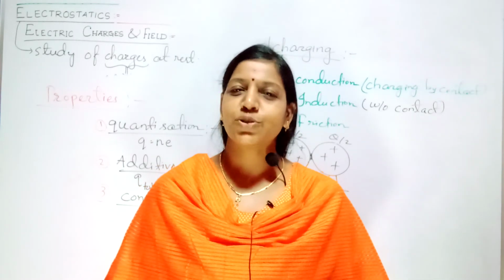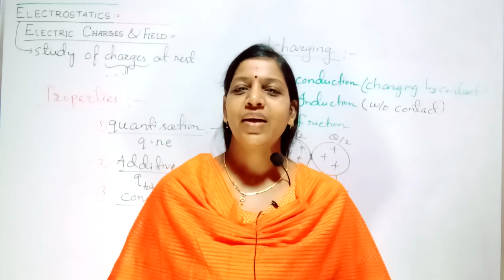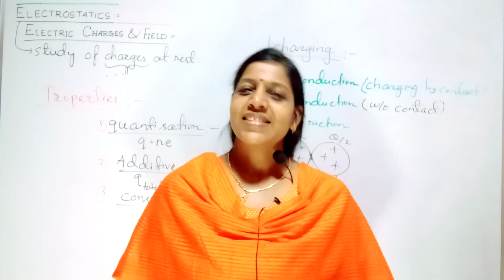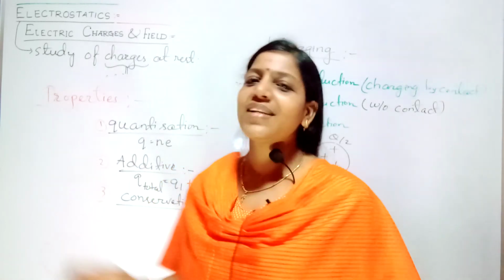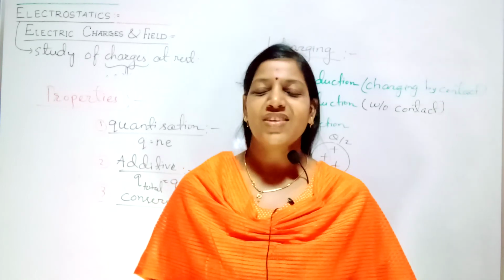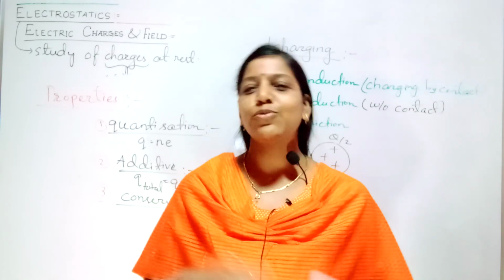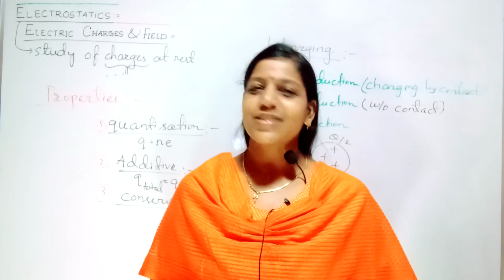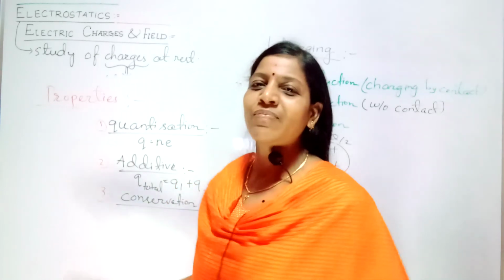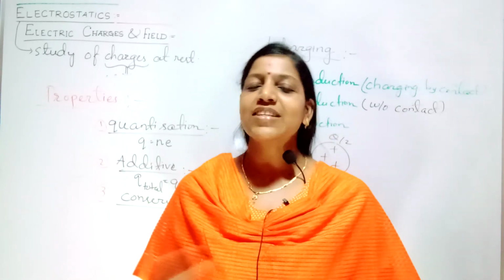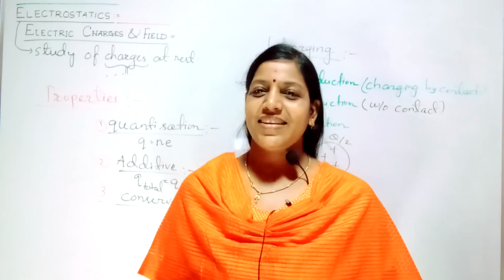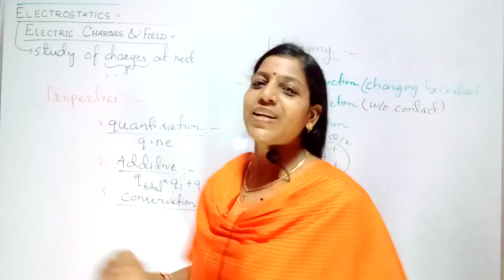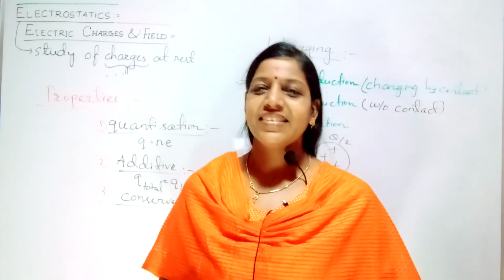It can only be transferred from one body to another body. Similarly, the net charge always remains constant. Only it will transfer from one body to another. So what is the statement for conservation? The net charge always remains constant. So these are the properties of the charges.